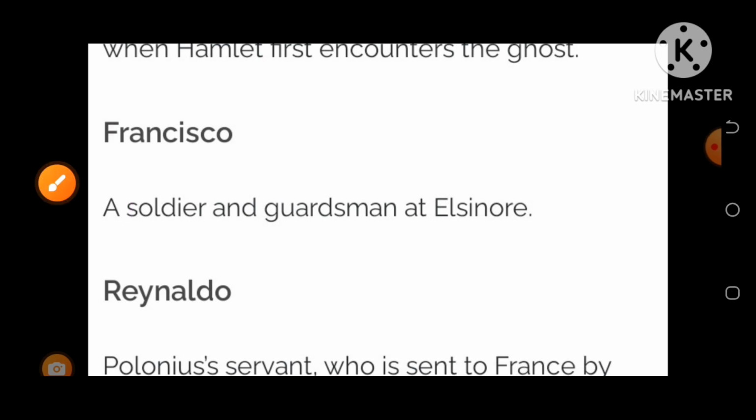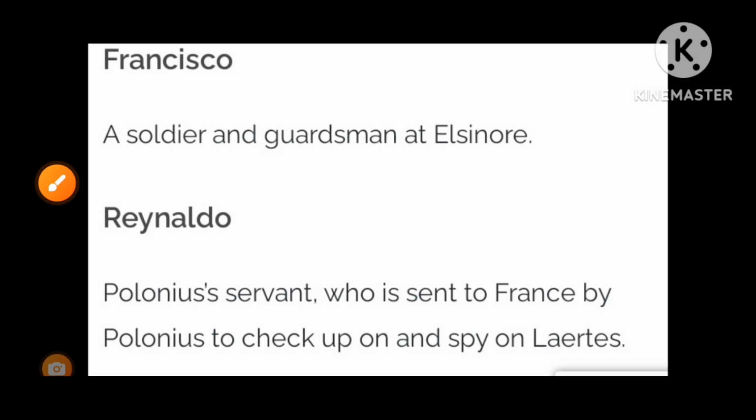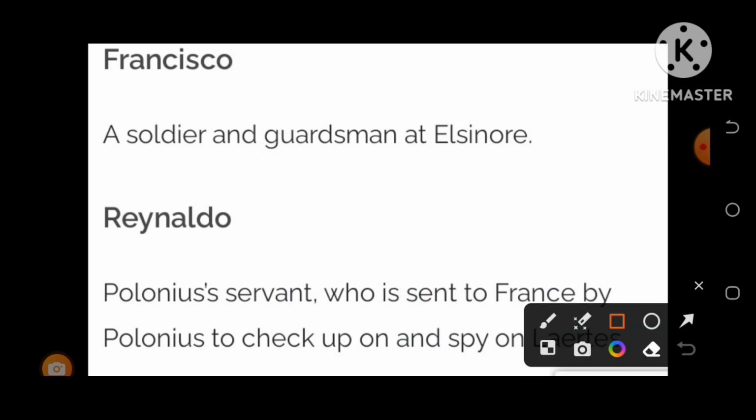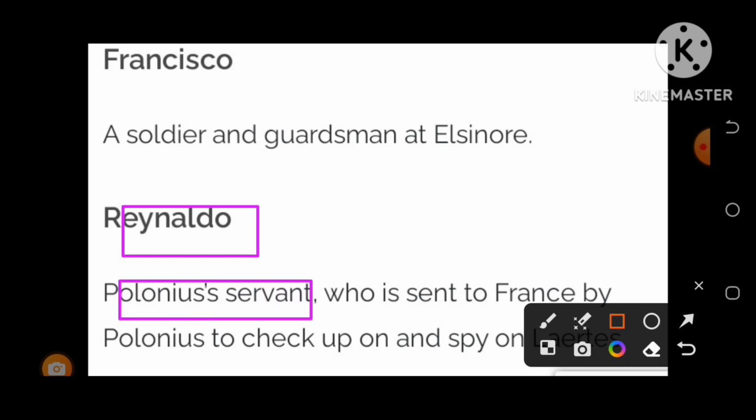The next character is Reynaldo, Polonius' servant. Who is Reynaldo? This is Polonius' servant who is sent to France. For what? By Polonius to check up on and spy on Laertes.